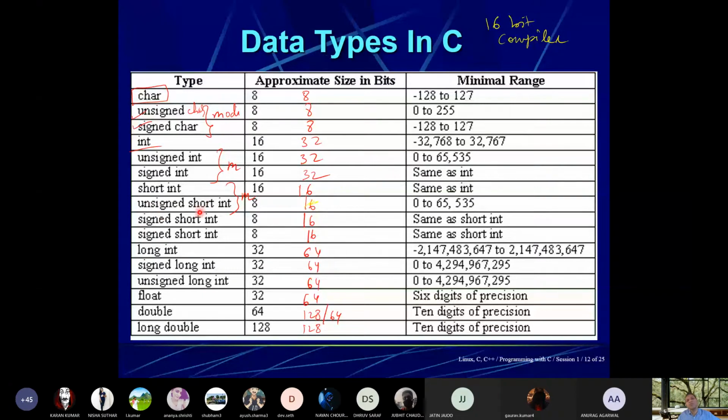We can use both modifiers simultaneously. Similarly, long integer, signed long integer and unsigned long integer all have the same size, 32-bit. Float is also 32-bit, double is 64-bit, and long double is 128-bit.